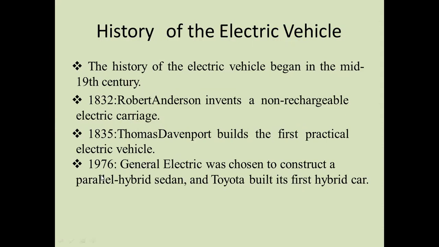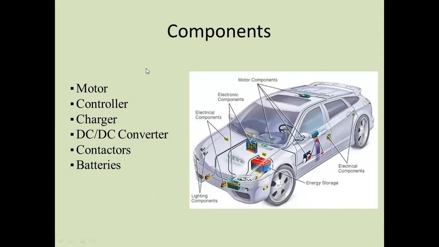In 1976, General Electric was chosen to construct a parallel hybrid sedan model car, and Toyota built its first hybrid cars. These are all the important components used for electrical vehicles: a motor, controller, charger, DC converters, contactors, and batteries.